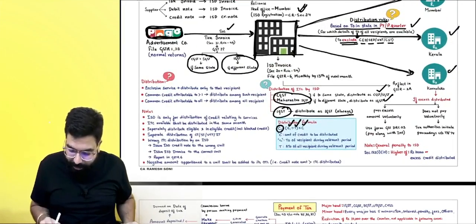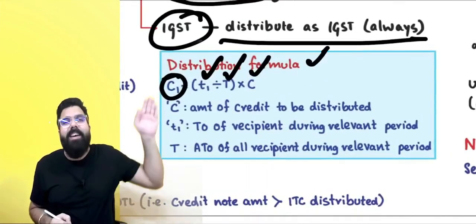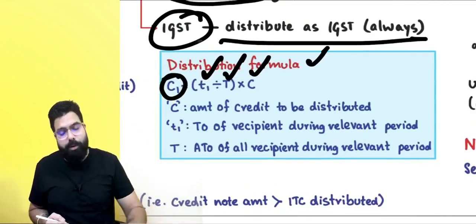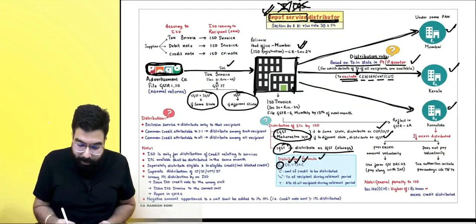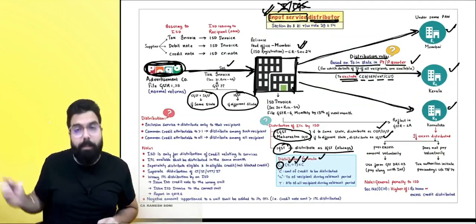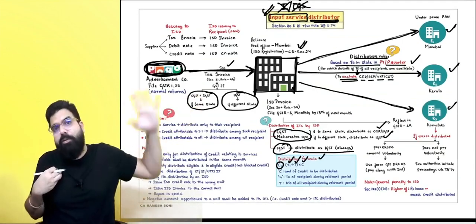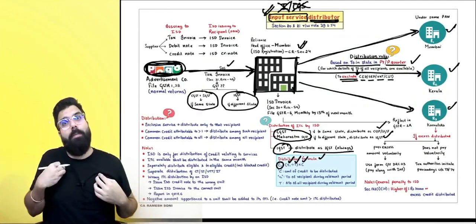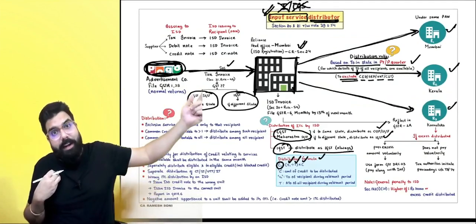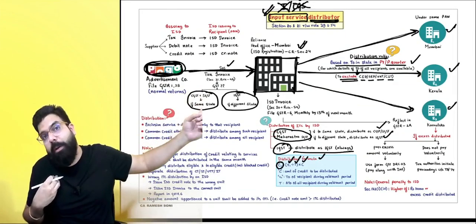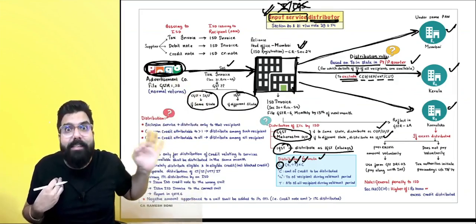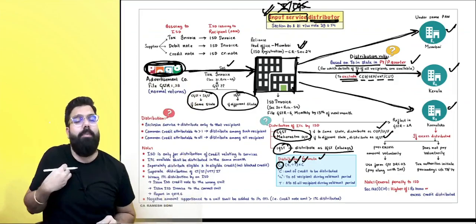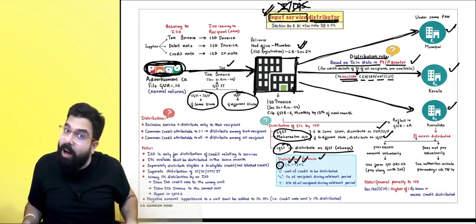Okay, sir. This is very simple. It is just put in a formula, but it is telling that you have to distribute in the ratio of the turnover. Always remember, if the supplier issues me a tax invoice, I will issue an ISD invoice. If the supplier issues me a debit note, so that the credit is increased, I will not issue a debit note to the recipients. I will issue an ISD invoice only. If the supplier issues me a credit note, I will issue an ISD credit note.